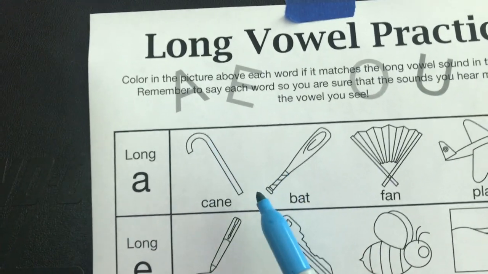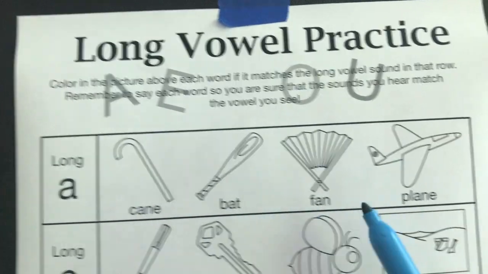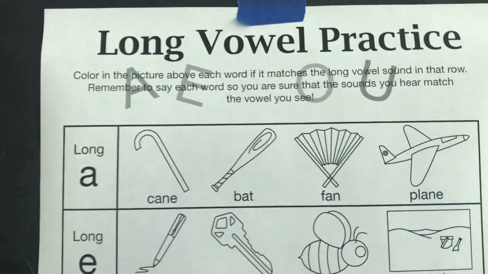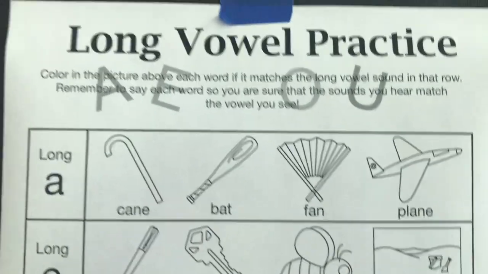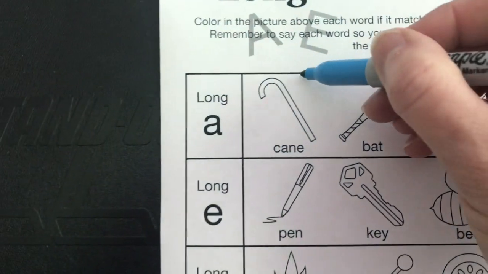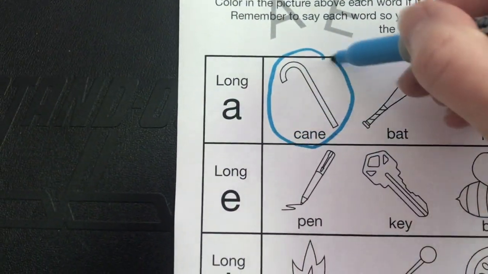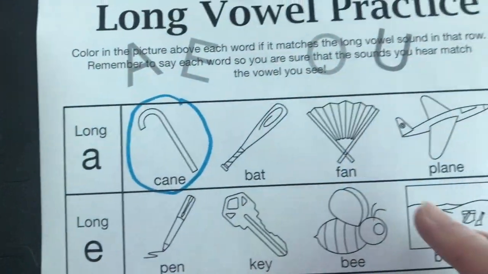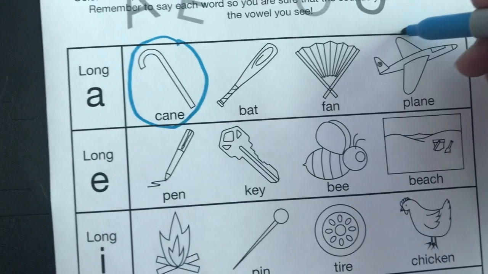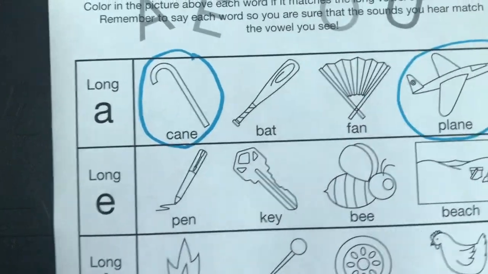That is a cane, that's a bat, that's a fan, and that's a plane. And we're looking for the long sound, and that makes the A sound. So let's think. That would be cane, bat, nope, that makes ah. Fan, nope, that makes ah. Plane, ah. Both of those have that silent E.